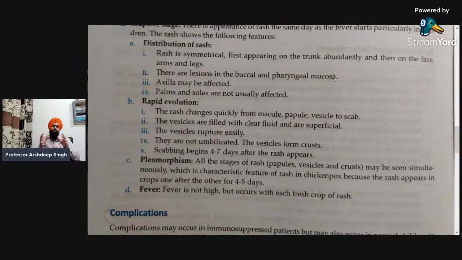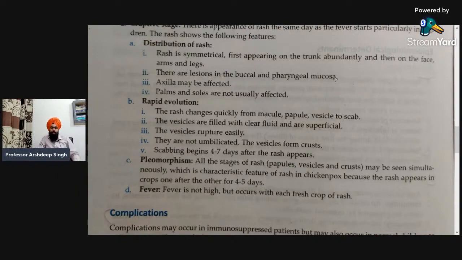So usually there is a duration of 7 to 10 days totally of the chickenpox infection in which all these stages occur. Okay. Next is the name, that is pleomorphism. That exactly is the point that I was discussing about.